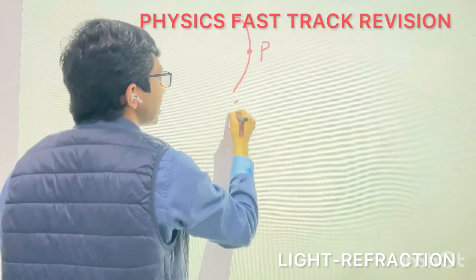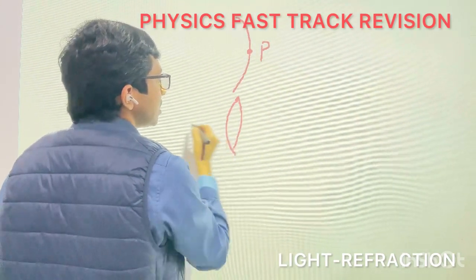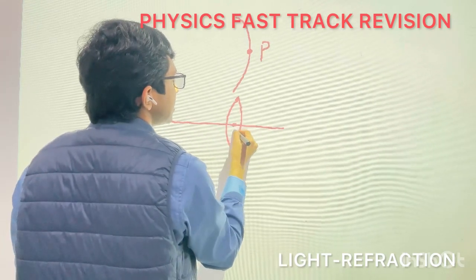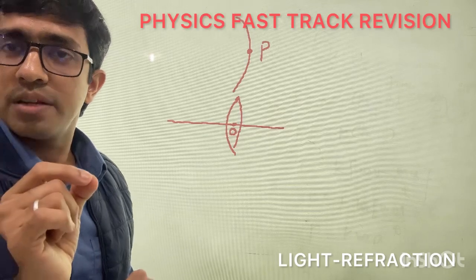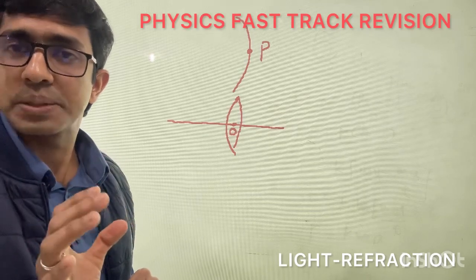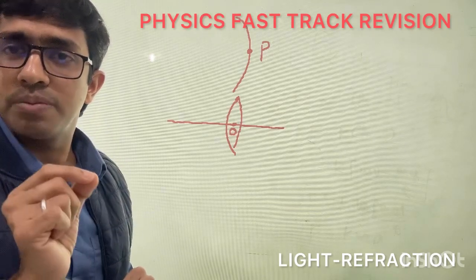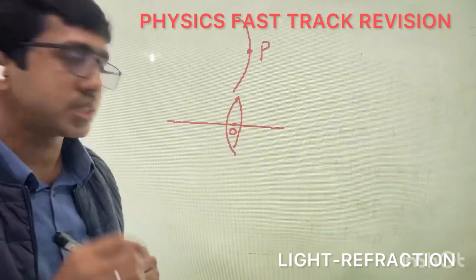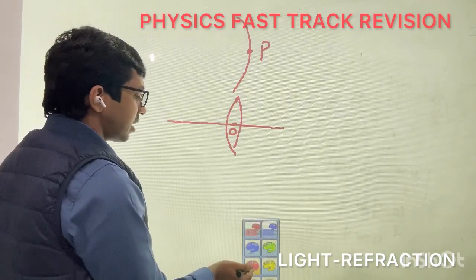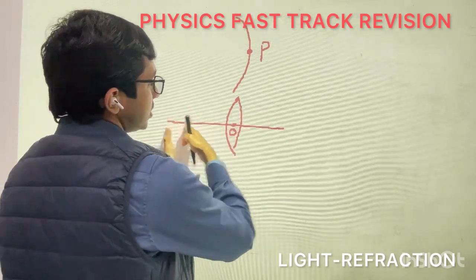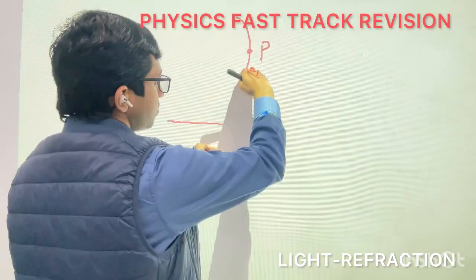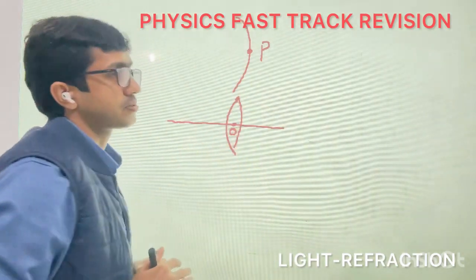And for a lens, the optic center of the lens is taken as the origin. As in the normal Cartesian system, all distances are measured from the origin. Distances towards the left are negative, towards the right are positive, up is positive, and down is negative.